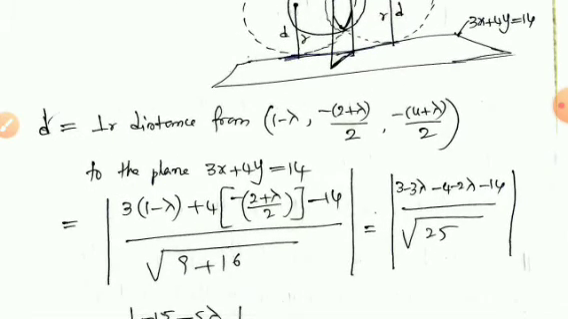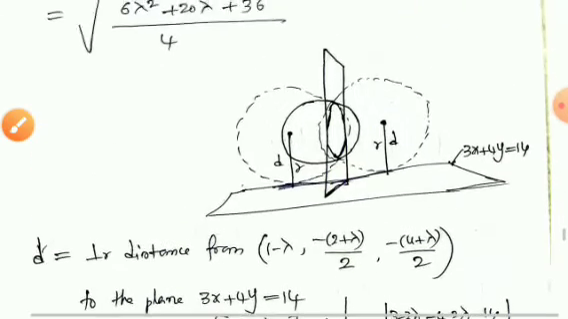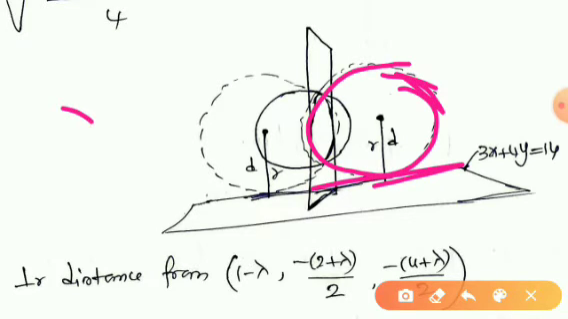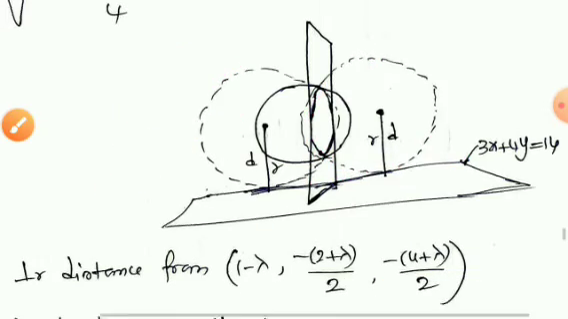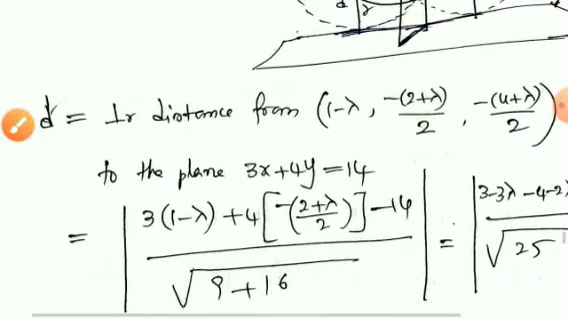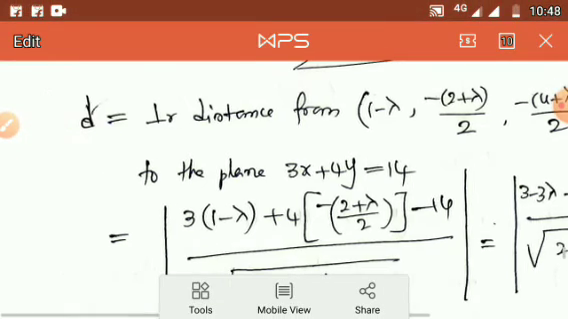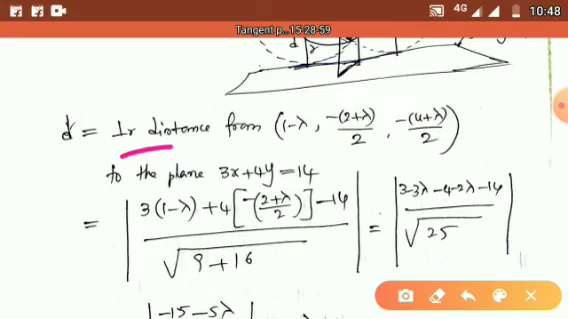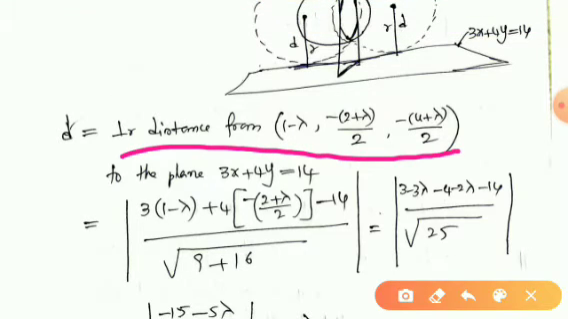So actually what is D here? For example, what do we have to prove? That this sphere touches the plane. This is proved by proving that R is equal to D. So what is D here? D is equal to the perpendicular distance from the center of the sphere onto the plane.